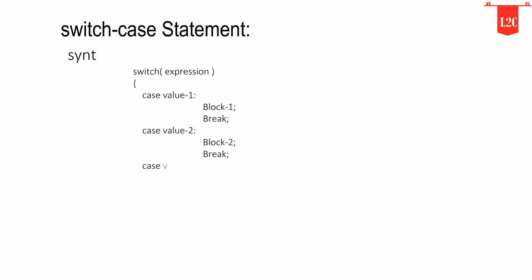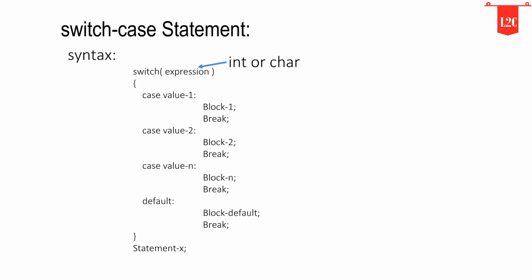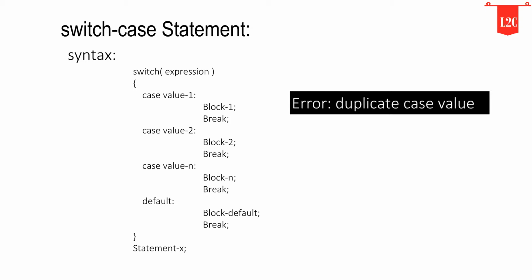The general syntax of how switch case is implemented in a C program is as follows. The expression can be an integer expression or a character expression. Value 1, value 2, and value n are case labels that are used to identify each case individually. Remember that case labels should not be the same, as it may create a problem while executing a program. Suppose we have two cases with the same label as one. Then while compiling the program, the compiler gives the error: duplicate case value.